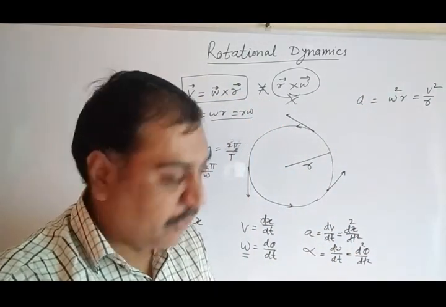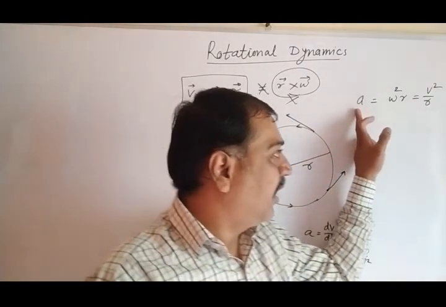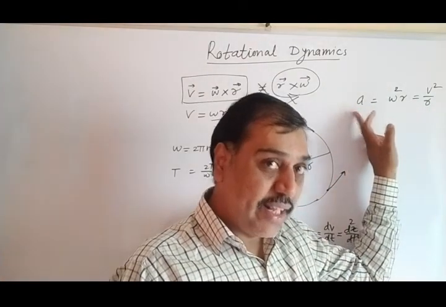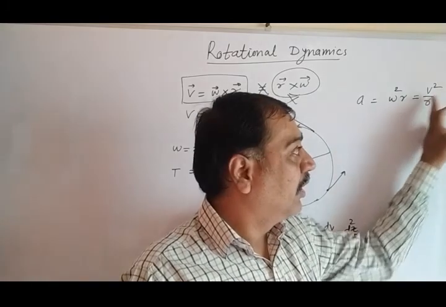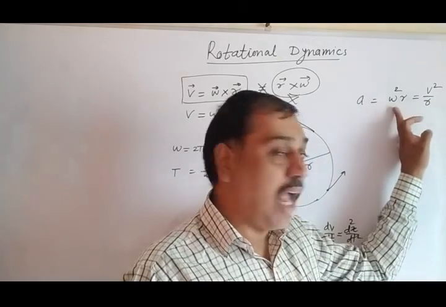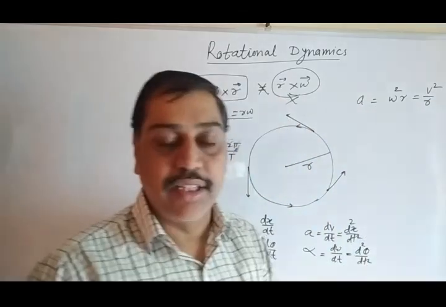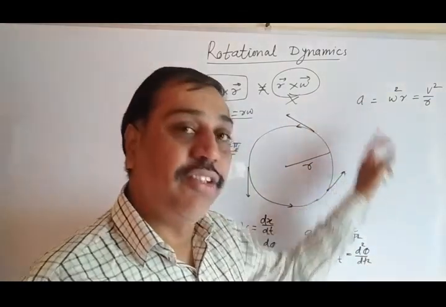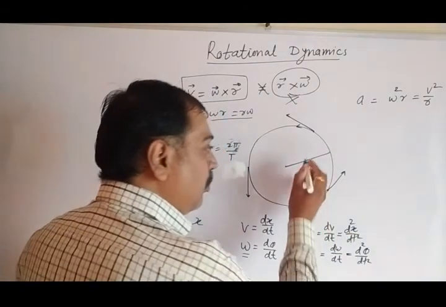This equation gives the relation between linear acceleration, angular velocity and linear velocity.